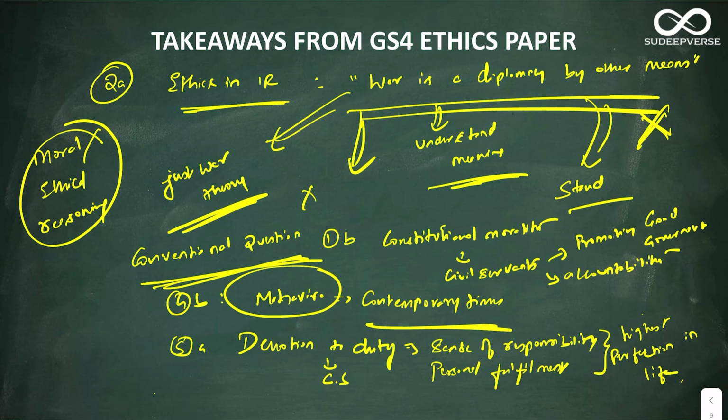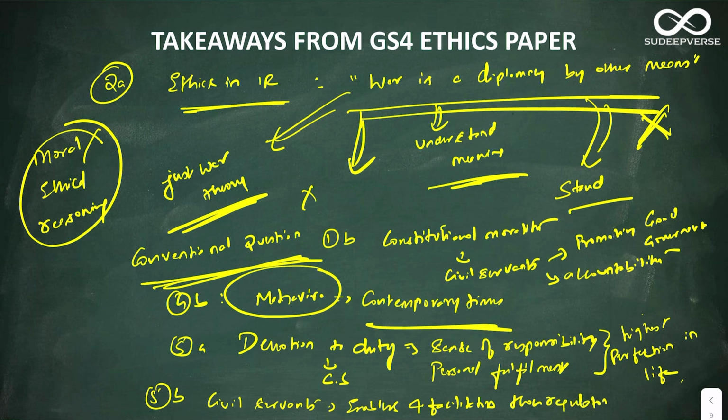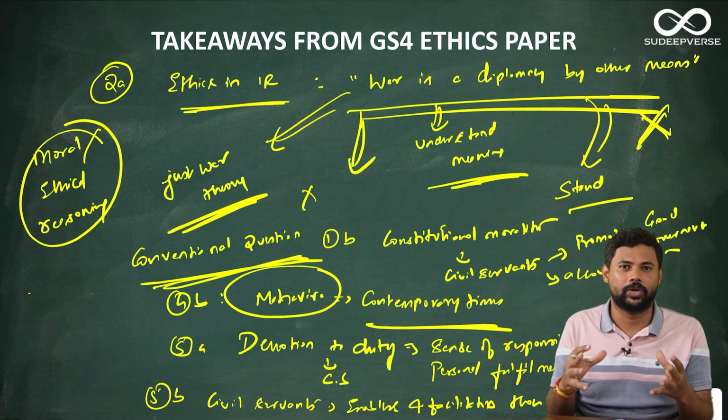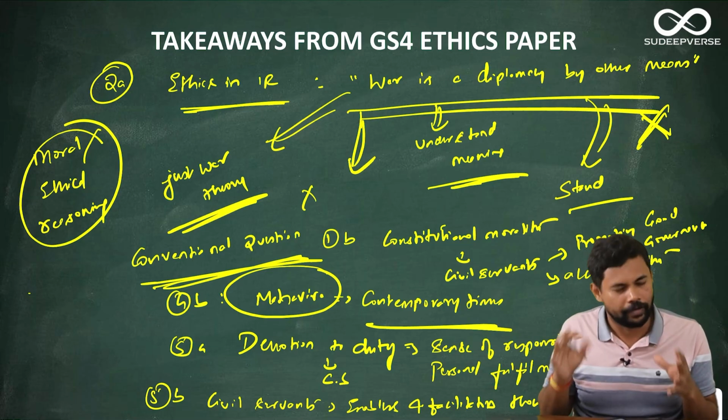The next question is 5B, that is civil servants as enablers and facilitators than regulators. Okay, again a straightforward question. You could have written a very good answer. So a civil servant, instead of trying to control different things, has to enable and help good things to flourish and happen. So on that narrative, you have to construct a very good answer, which I know that you people would have done a very good job in.